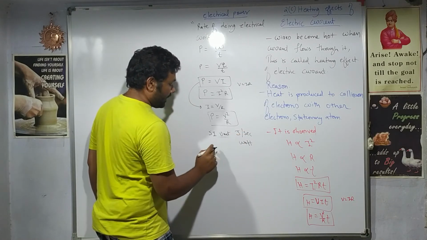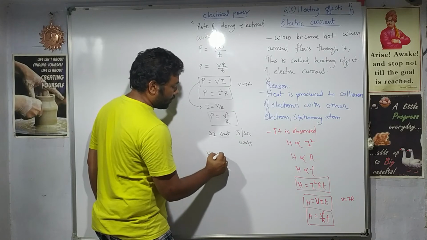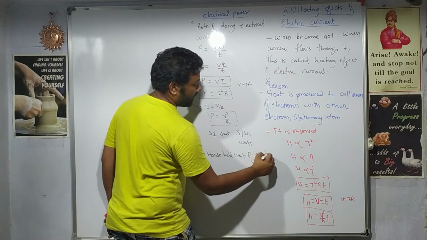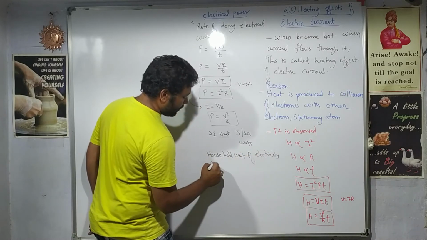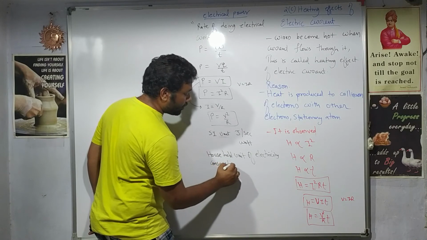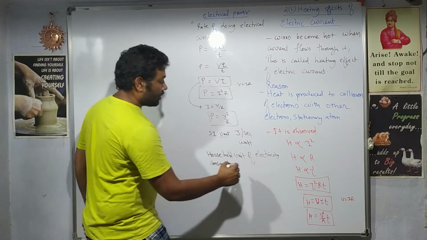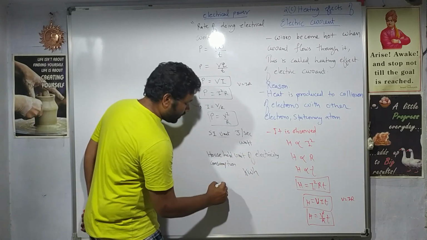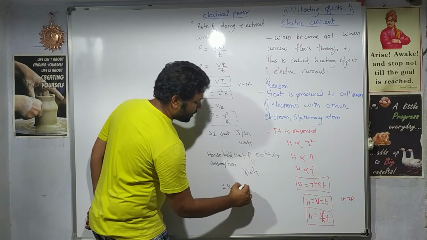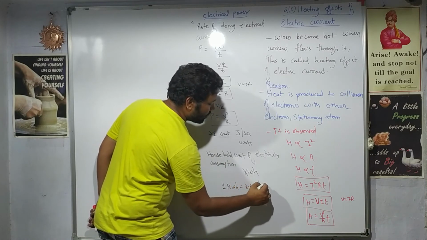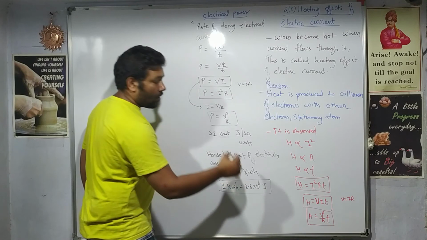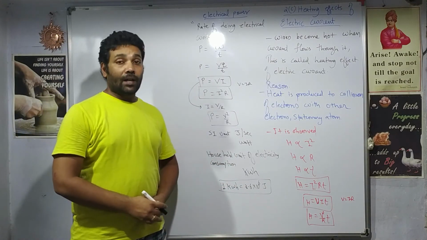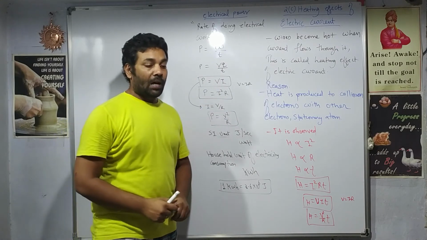Then we have one more household unit of electricity consumption. When we get an electricity bill, if you carefully notice, that bill has a unit of kilowatt hour, right? 1 kilowatt hour is how many joules? It is 3.6 into 10 power 6 joules. How we got this value, you can refer to the lectures of standard 10. In that one I have derived it. So this is the electrical power.